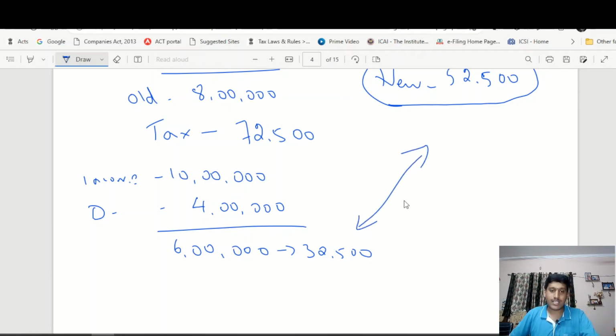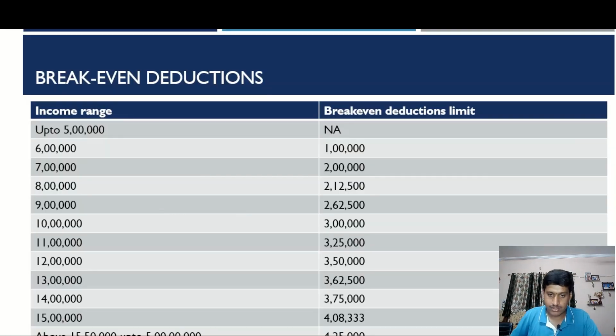So what is the conclusion that we can arrive at out of this? Check your income range and check your break-even deductions limit. If your deduction amount is exceeding the break-even deductions provided here, go for old tax regime. If it is less than the break-even deduction limit, you have to choose the new tax regime. This is the conclusion that we can arrive at.